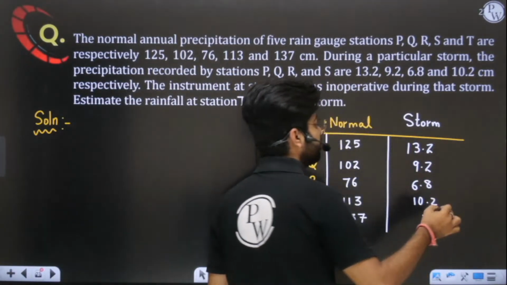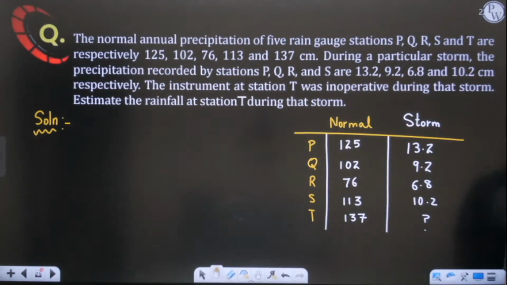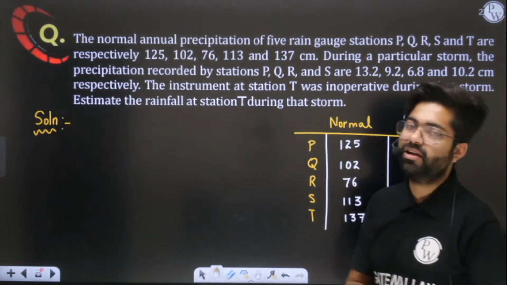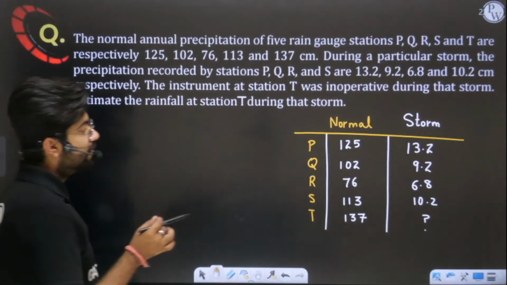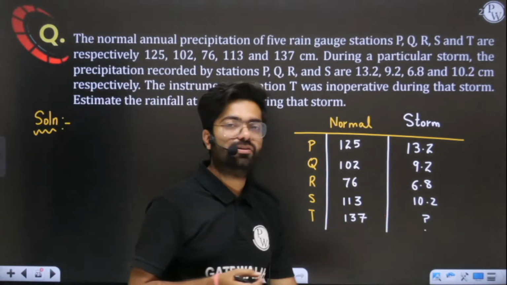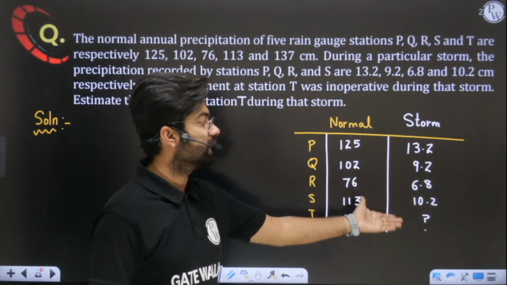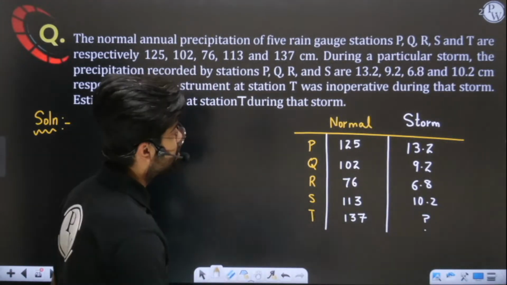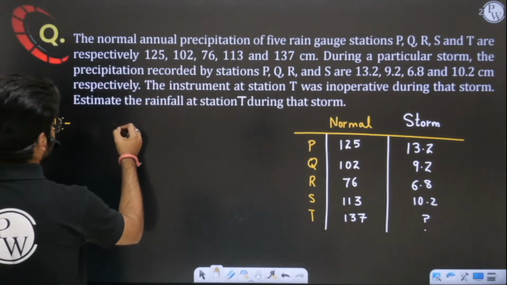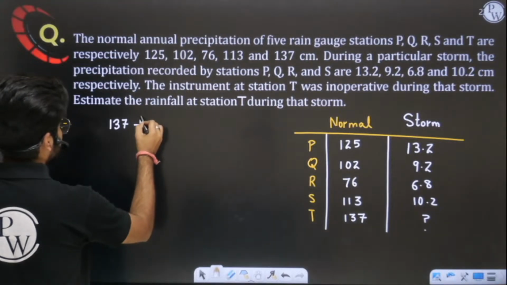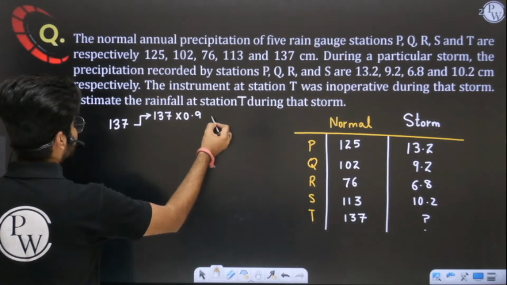Now tell me, will we apply the normal ratio method or the arithmetic mean method? Which method will we apply here? Can you tell me? First, what we have to do is take the normal of the missing station, the normal precipitation of the station in which data is missing. So first I will take 137 and decrease this value by 10%. Yes or no? Tell me how much it is coming.